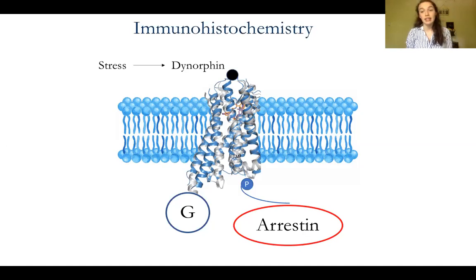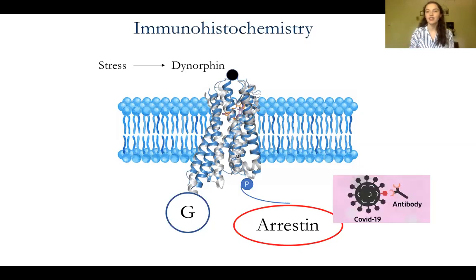Upon dynorphin binding, phosphorylation occurs. We can utilize antibodies, which you may have heard of in reference to COVID-19, where antibodies are able to target a specific protein region. We use antibodies that are programmed to target the phosphorylated kappa opioid receptor.